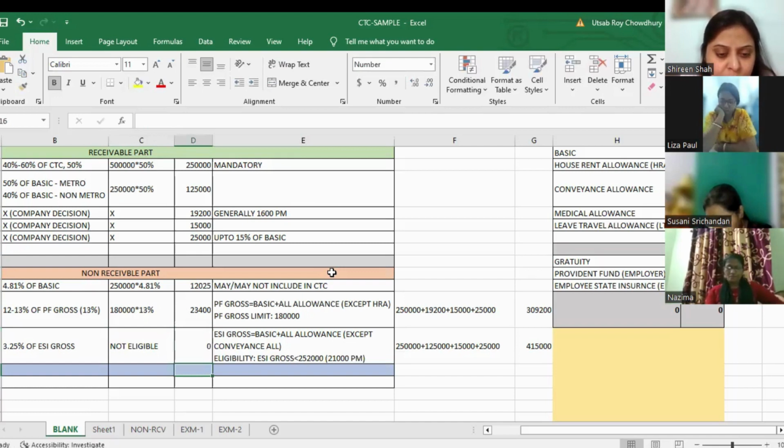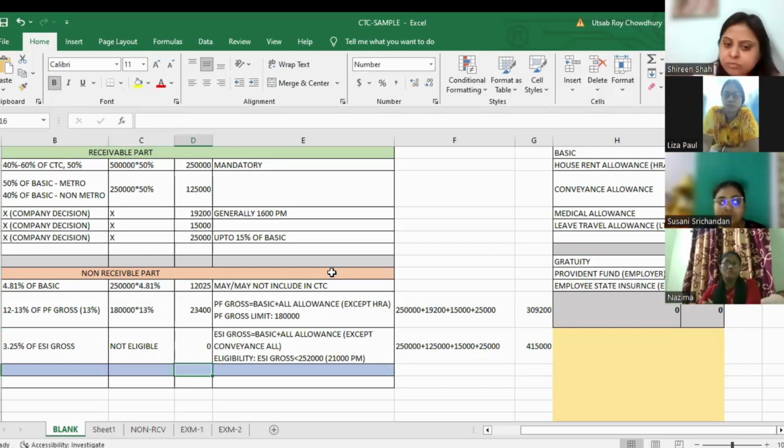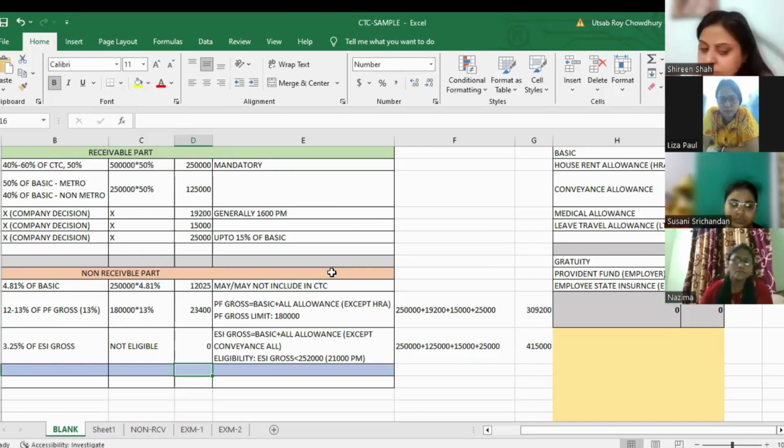अगर आपका ESI gross 2,52,000 से ज्यादा होगा तो you are not eligible for any ESI. आपको ESI बिल्कुल मिलेगा नहीं. PF में क्या हो रहा था? अगर 1,80,000 से ऊपर होगा, so I will calculate on 1,80,000. But in ESI, if the ESI gross is more than 2,52,000, I will not be eligible for ESI. So what will be my ESI amount?